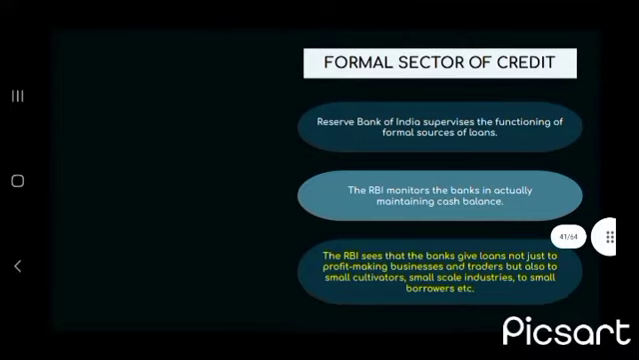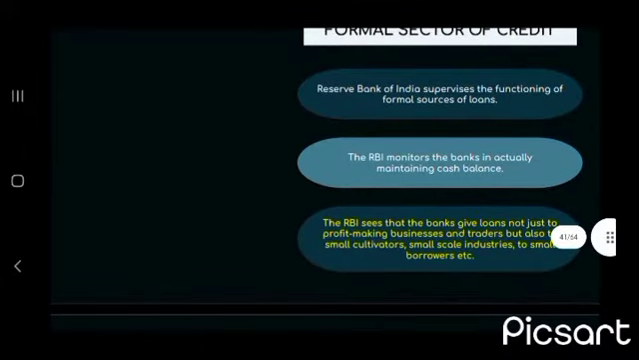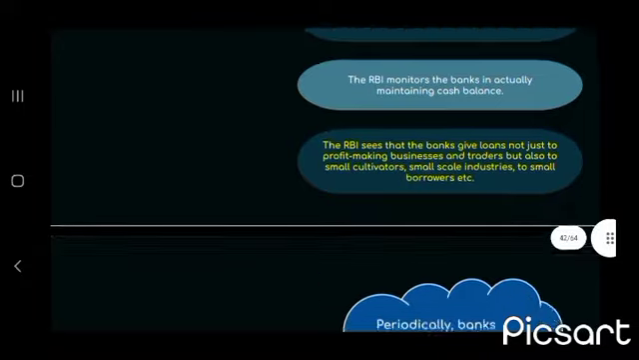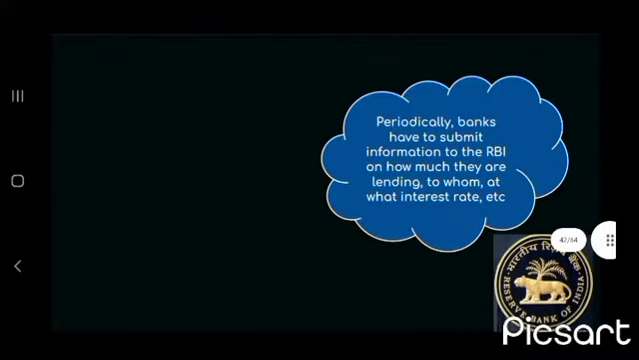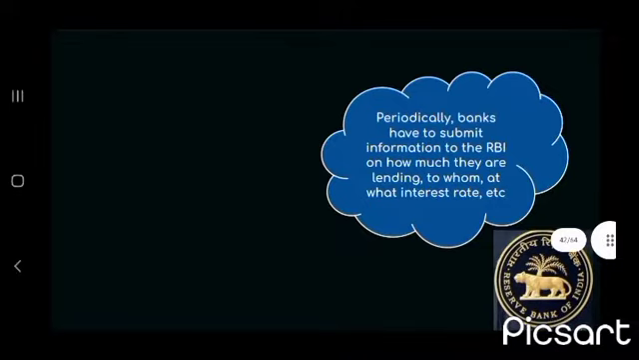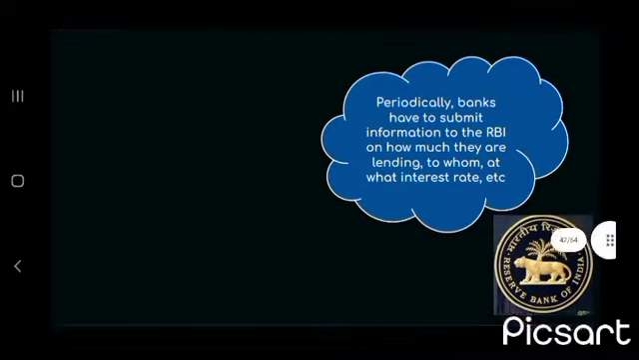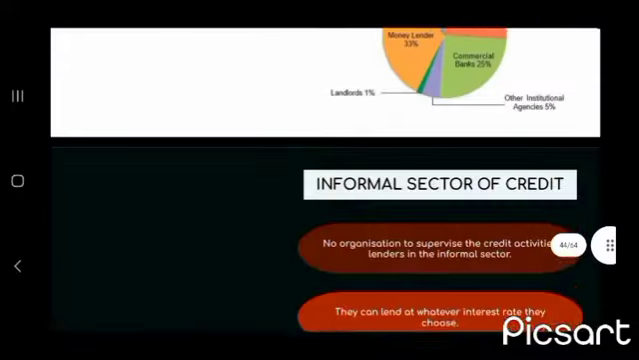Formal sector: Reserve Bank of India supervises the functioning of the formal sector. RBI monitors the banks in maintaining cash balance. RBI sees that the banks give loans not just to profit-making businesses and traders, but also to small cultivators, small-scale industries, small borrowers, etc. Periodically, banks have to submit information to RBI on how much they are lending to whom, at what interest, etc.